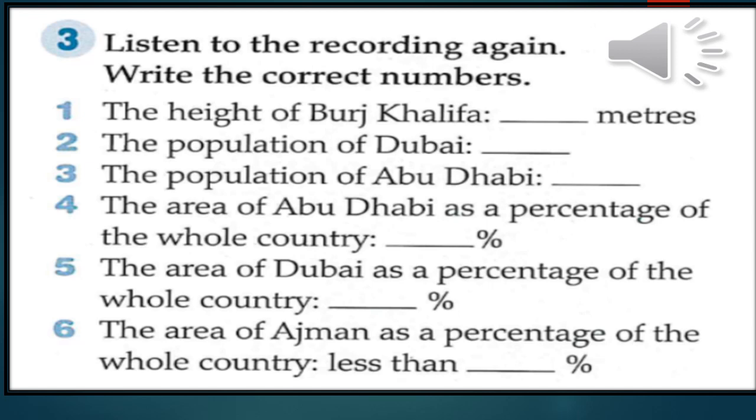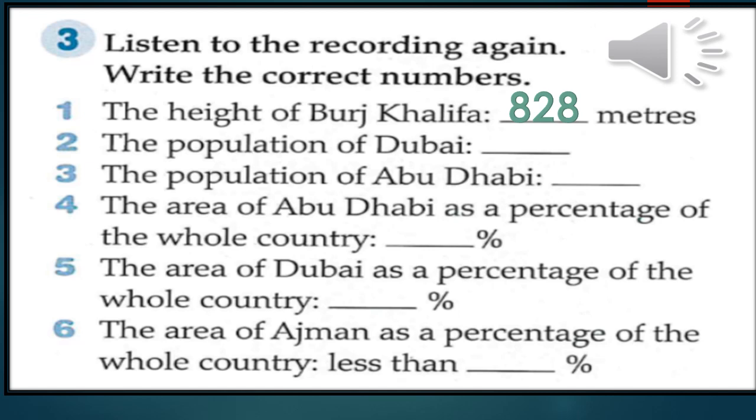Okay, everyone. So now let's write together and check the answers and the numbers about UAE. How high is Burj Khalifa? Yes, it's 828 meters. The tallest building or man-made structure in the world.